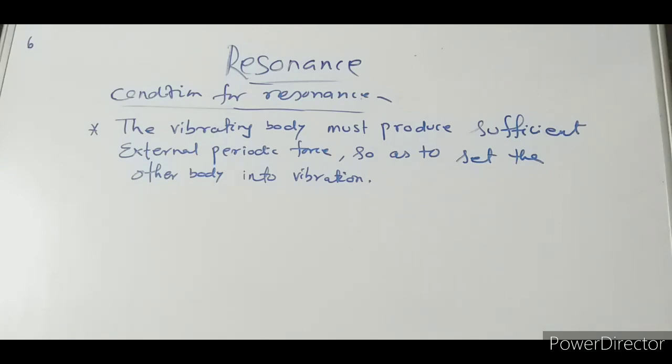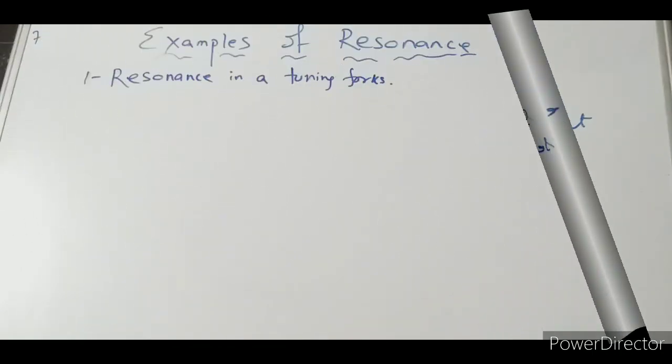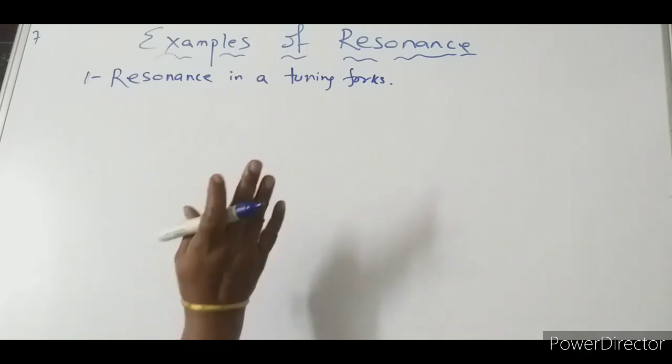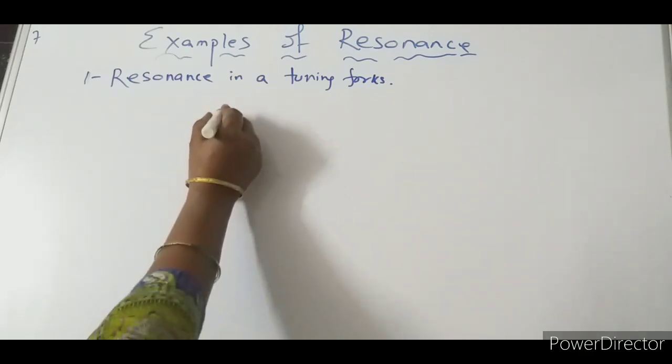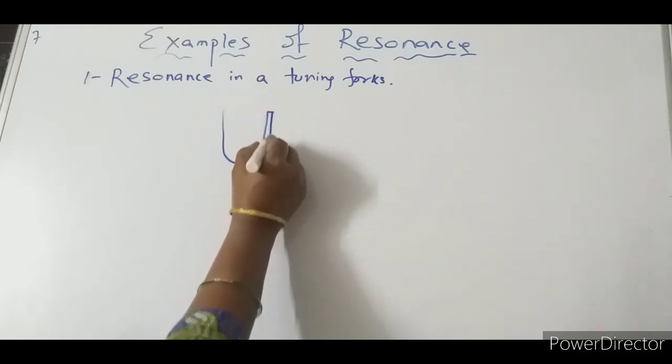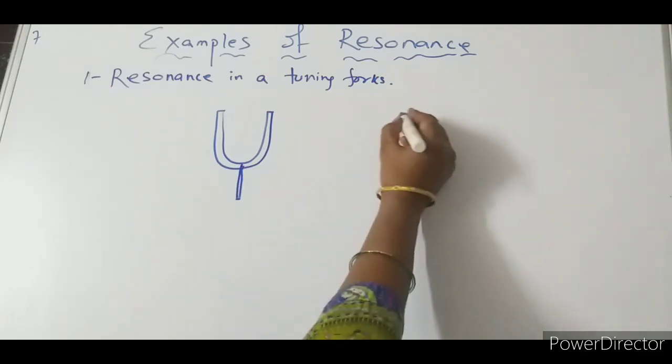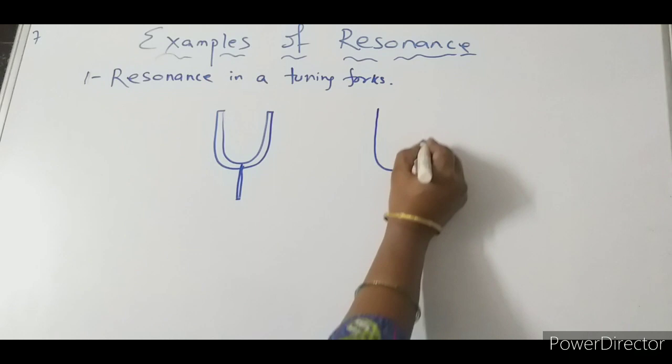Now we will discuss some examples of resonance. The examples of resonance are very interesting. First of all, let us see resonance in a tuning fork. Whatever I am explaining, try to understand it and listen carefully so that you will be able to understand what we are discussing. Now let me take two tuning forks. Here I am taking one tuning fork. Here I am also taking another tuning fork.